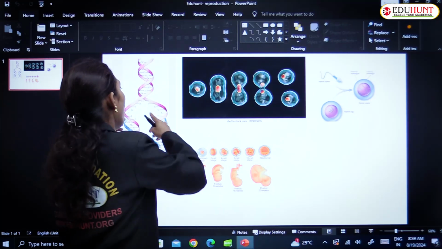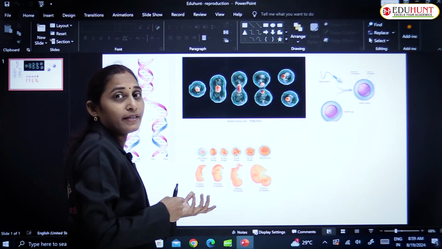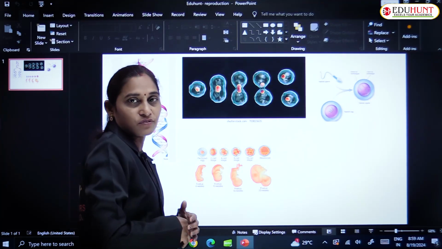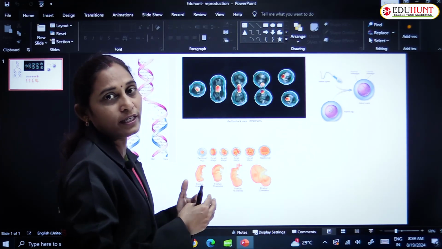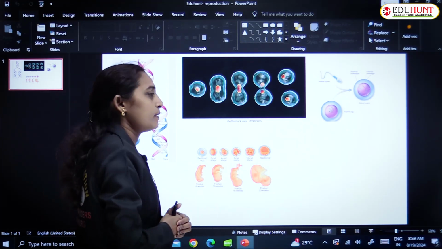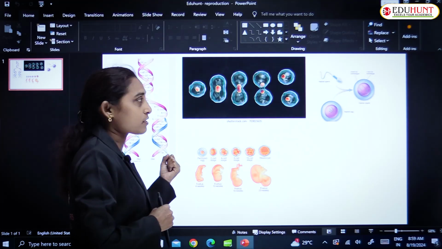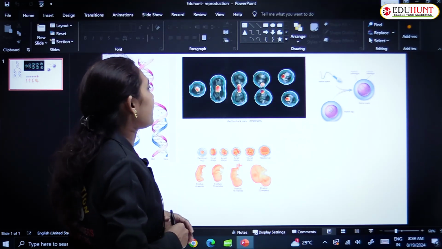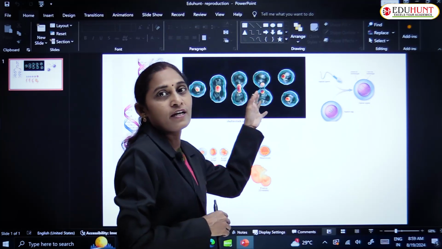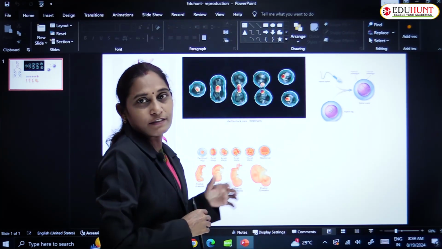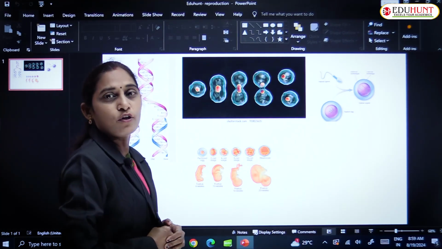After separation, one strand acts as the template, and using that template strand, the second, newly generated strand will be copied. This is known as DNA replication. This is the first process. Then, after replication, cell division takes place. Cell division is of 2 types.